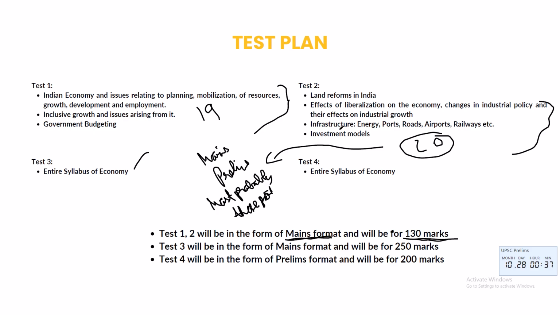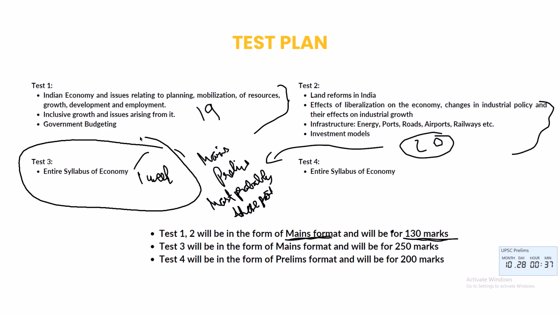Test 3 will take around a week. To prepare for this test, we would have already prepared the notes and learned the topics for test 1 and test 2.